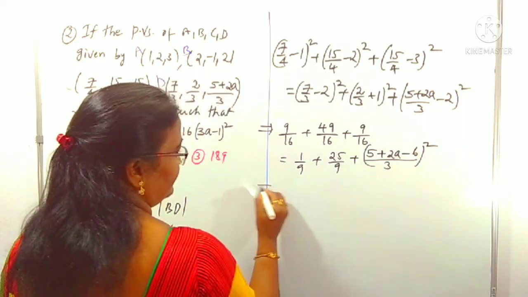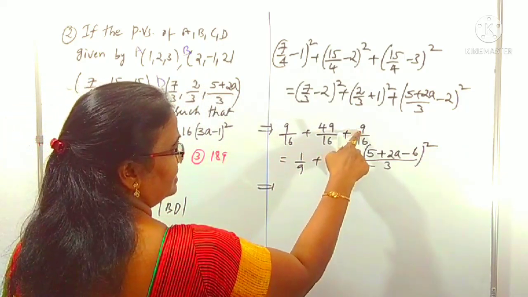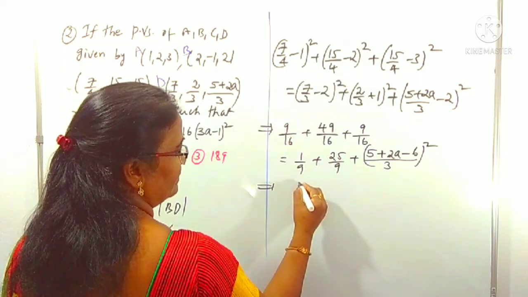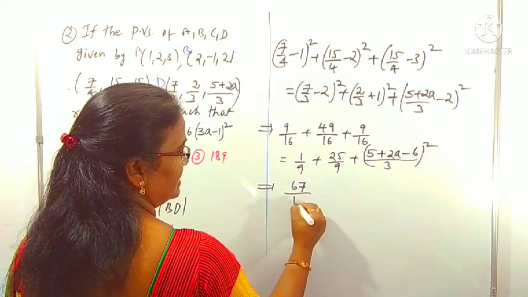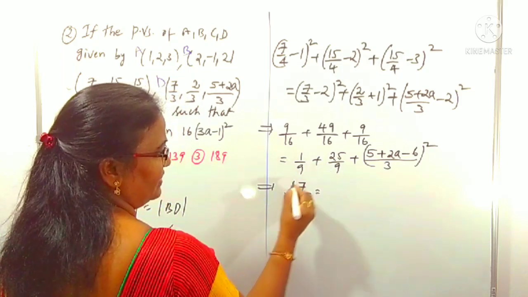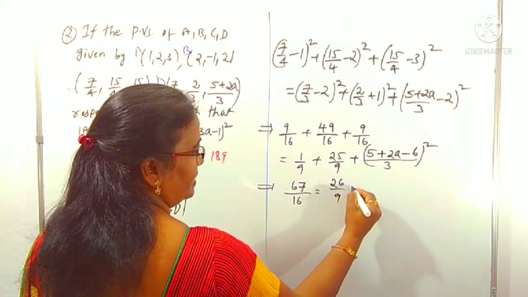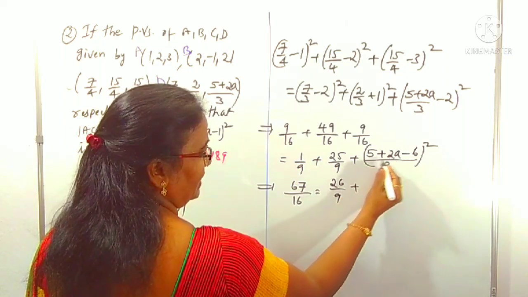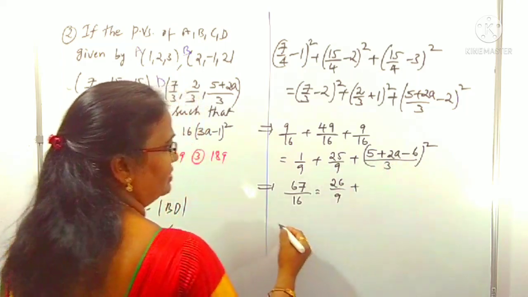Now we can understand the left side. 9 plus 49 plus 9, how much? 9 and 9 is 18, plus 49 is 67. So 67 by 16 is the left side. Right side we can concentrate. 1 plus 25 is 26 by 9, plus here 2a, 5 minus 6 is minus 1. This is 2a minus 1 whole square.